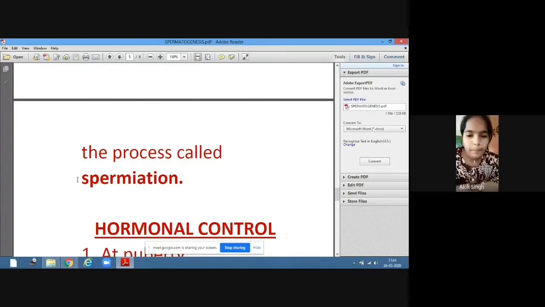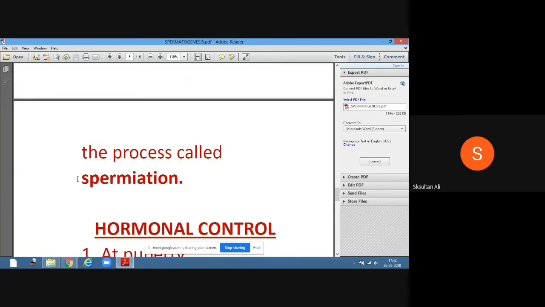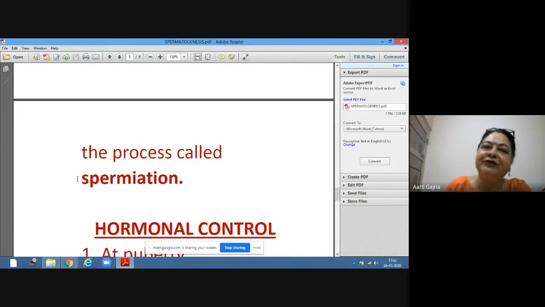From the seminiferous tubule, they will go to the vasa efferentia through the rete testis. From vasa efferentia to epididymis, from epididymis to vas deferens.